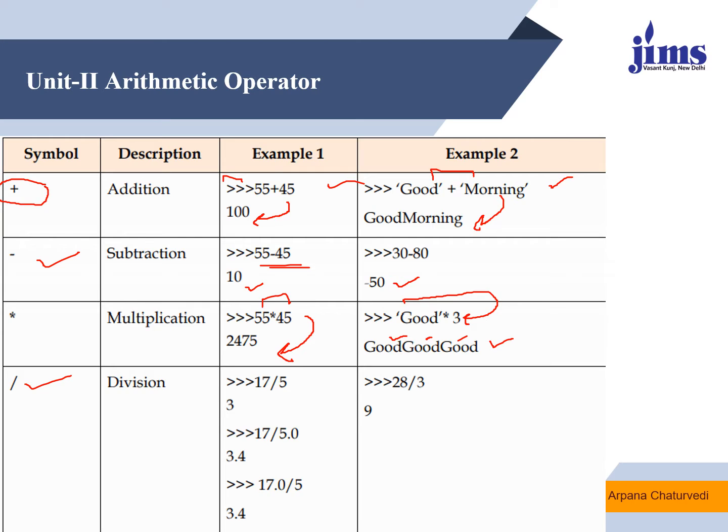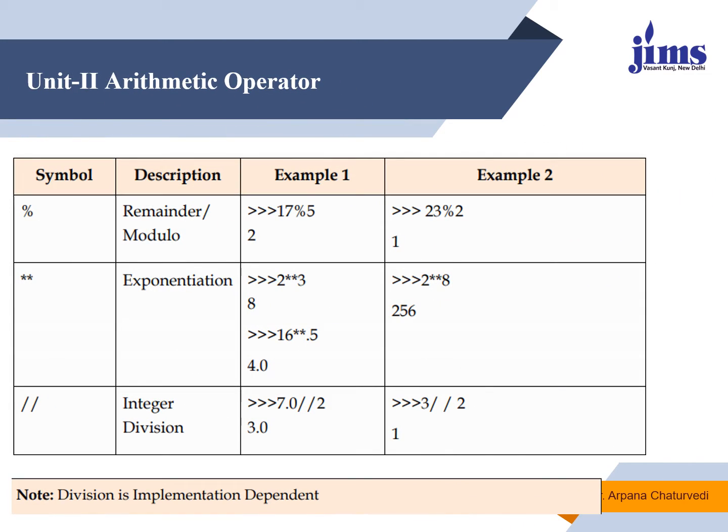Now this is a division symbol. In this, if you divide 17 by 5, you are getting 3. Whereas if you divide 17 by 5.0, it will return a decimal value. Similarly, if 17.0 is divided by 5, then again you will get the float value. Whereas if you simply divide two integer values, you will get the integer output. So it depends upon how it is typecasting the result on the basis of the inputs given by the end user.